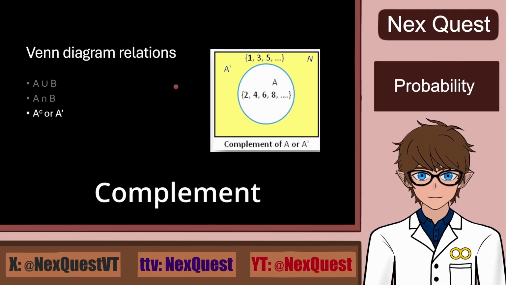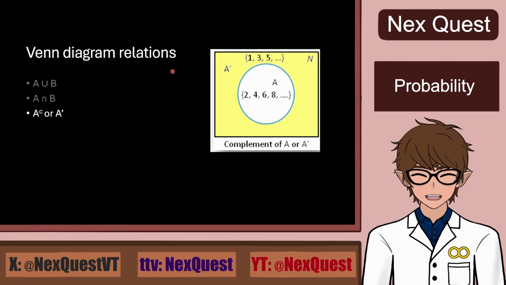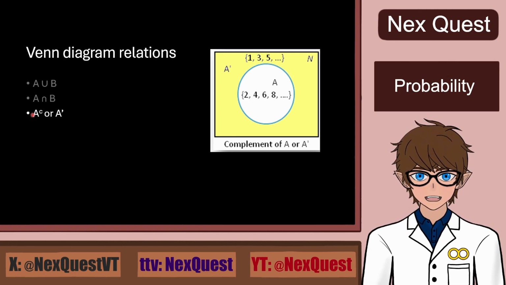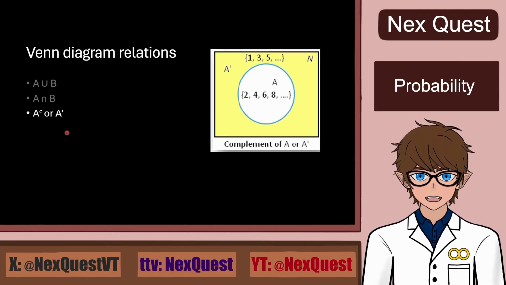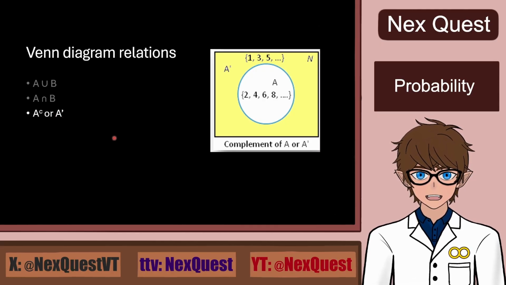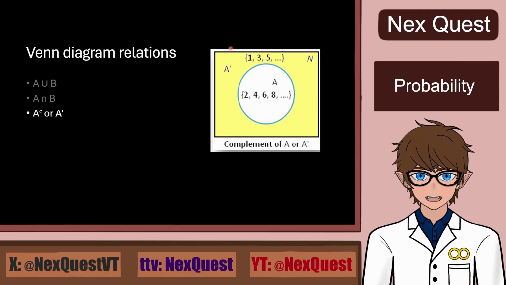Not complement as complimenting someone, but complement, which is marked as A with a lowercase c in the superscript, or as A prime, which is what I'll be using in PowerPoints because it's a lot easier. It labels all the outcomes that are not in A. In other words, it is the difference between the sample space and the set A.